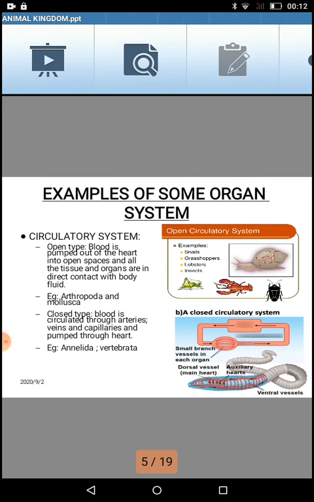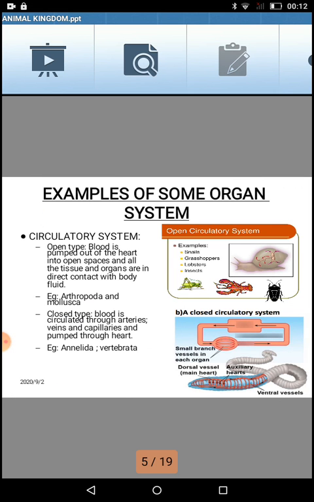So all the organs are actually dipped into the blood. They are in direct contact with the blood. Blood doesn't reach them, they are present in the blood. So such a kind of circulatory system, we call an open circulatory system.